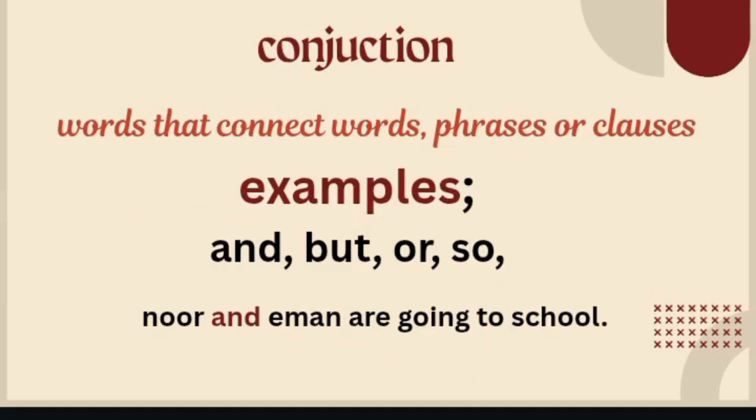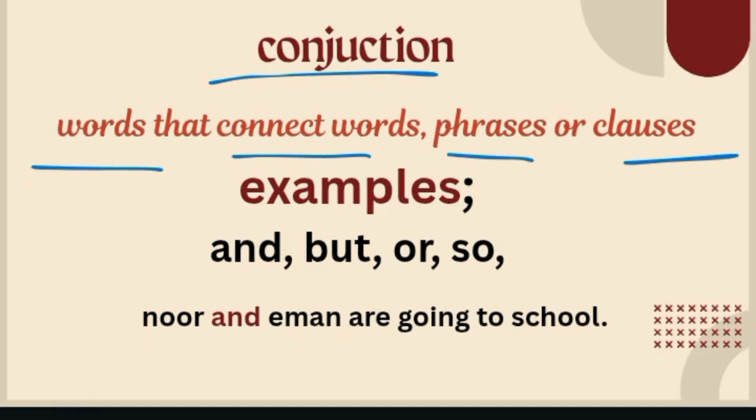So our next type of parts of speech is conjunction. Conjunctions are basically those words which connect words, phrases, or clauses. For example, if I say Noor and Iman are going to school, here the word and is connecting two words, Noor and Iman. It means these are the words which connect words, phrases, or clauses.